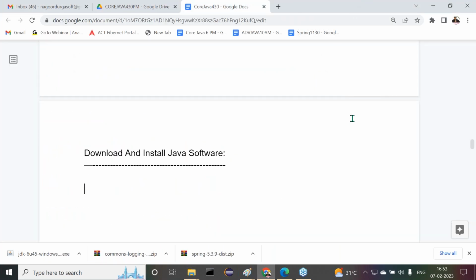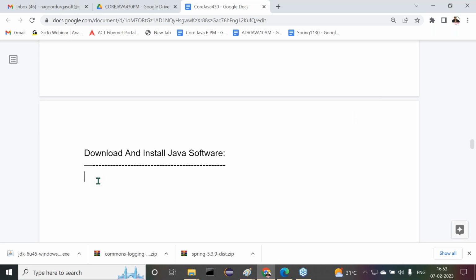Like this, we can install how many softwares there? Three softwares. What are the three softwares? JDK 6, Java 7, Java 8. At the startup, we try to install all three versions. Very much at the startup, we have to install all three versions of Java. Why? Because we are going to work with all three versions of Java.